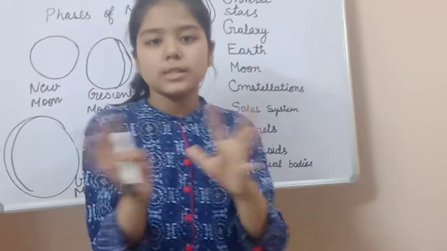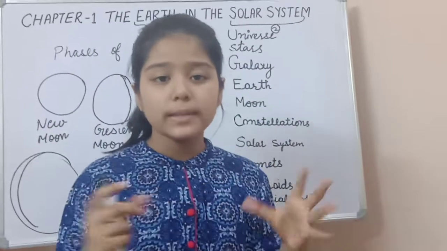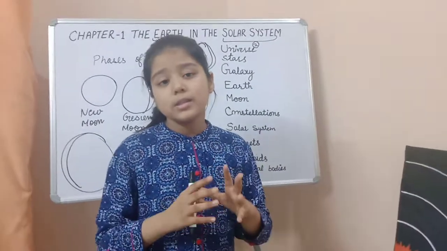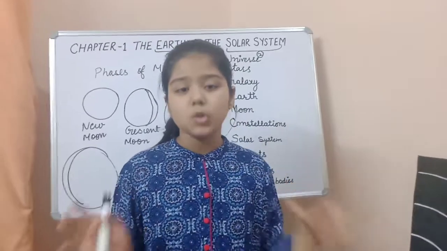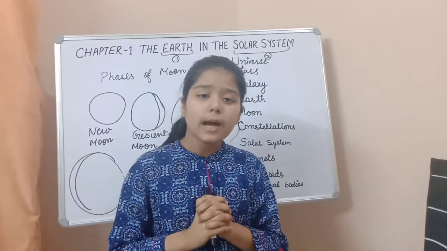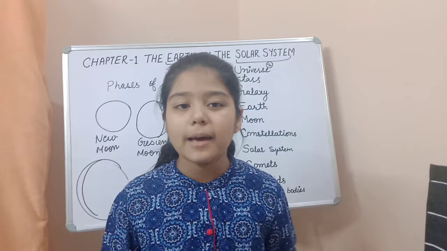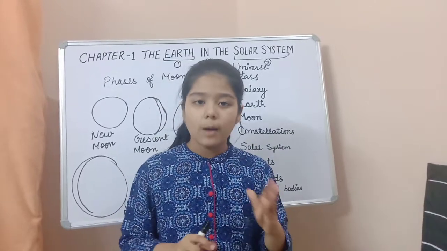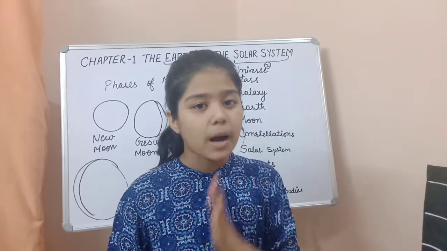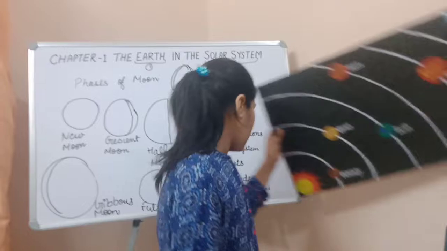Okay, now we are going to talk about our solar system. What is the solar system? First, there were 9 planets in the solar system, but now there are 8 planets because the dwarf planet has been removed from the solar system. It is not a part of the solar system now.